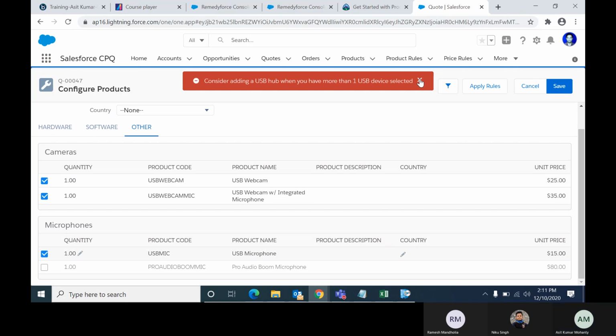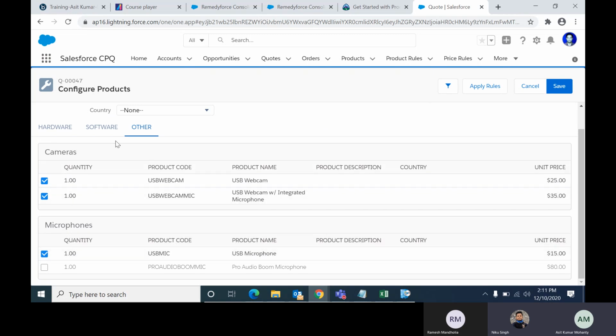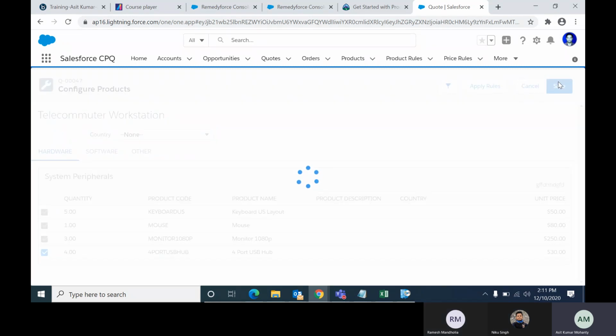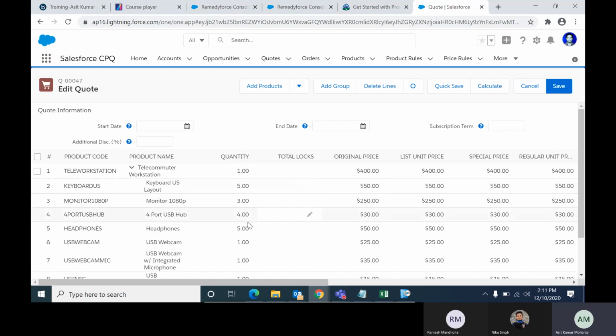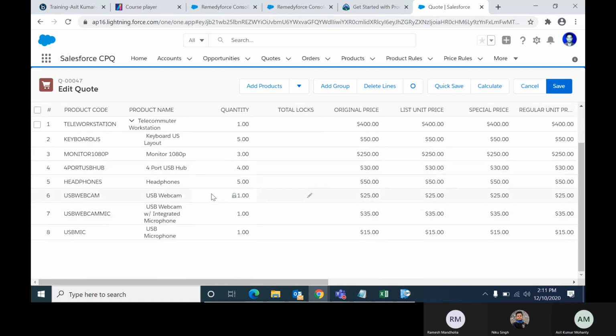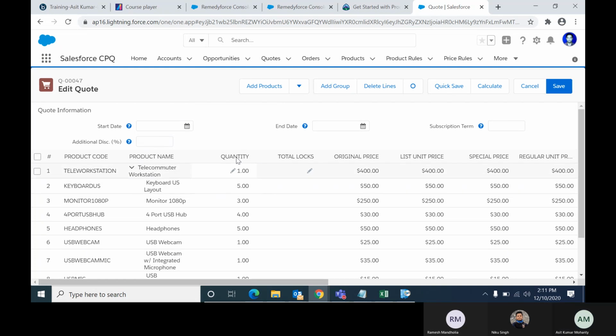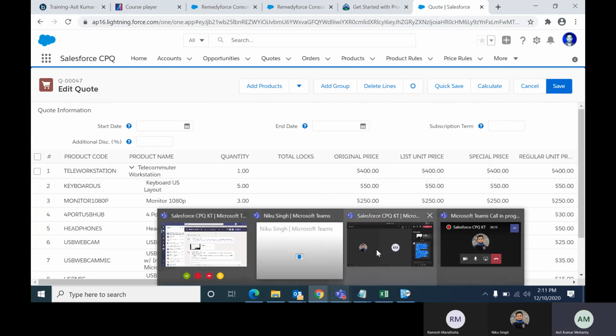You can't ignore it. So you have to select the USB hub, then only can you add it. This is the beauty of the validation rule. So this is how alert and validation work. Let me stop the recording now.